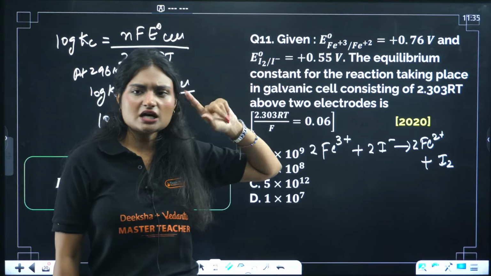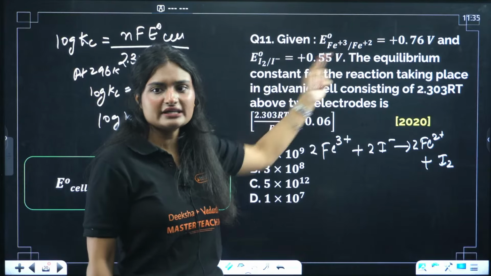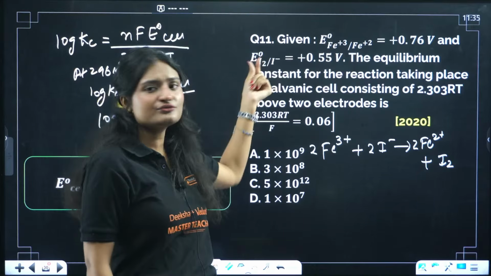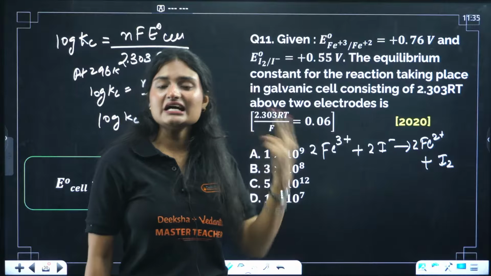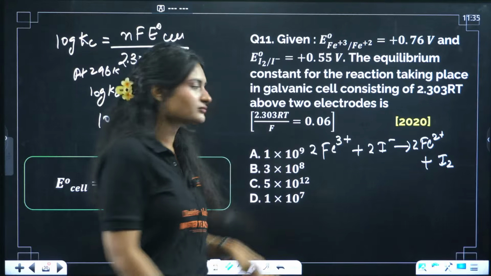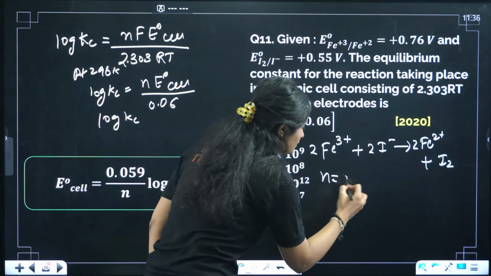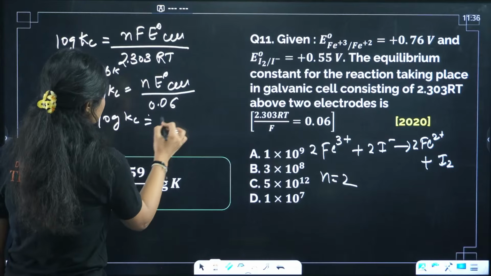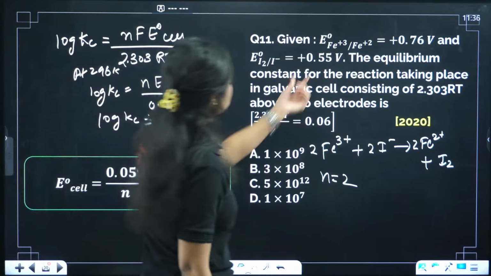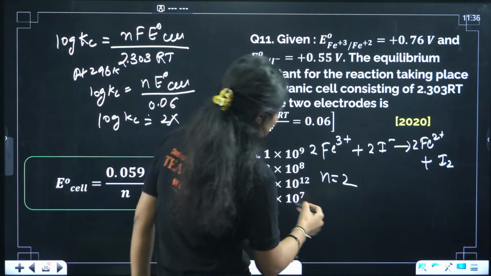That means here I can see one electron is involved, right? But here one I- will lose one electron, but we are getting I2. I2 means 2 electrons are involved. So here the number of electrons is 2. Okay, so just put that value here, 2 times. E naught cell is also given 0. Oh, E naught cell we need to calculate.